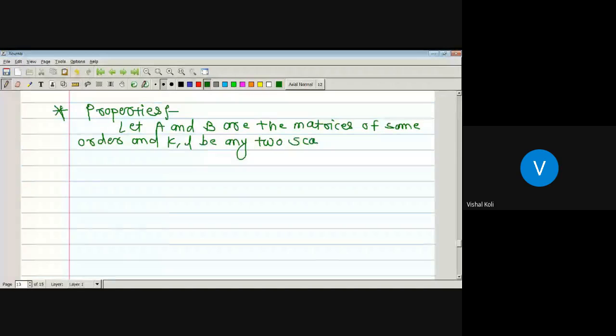Then the first property is K into (A plus B) is equal to KA plus KB.